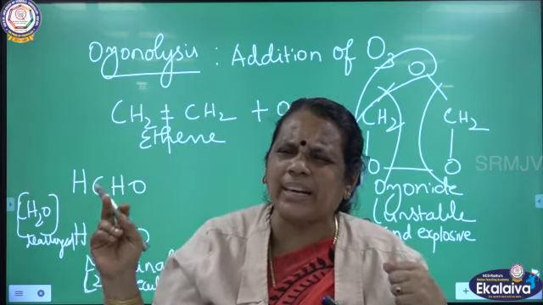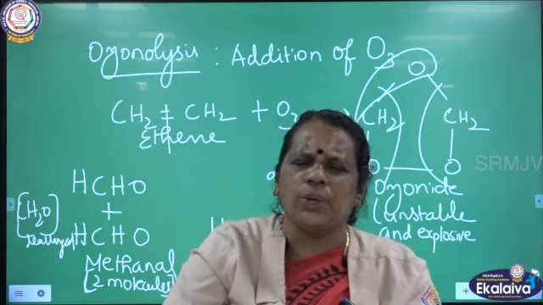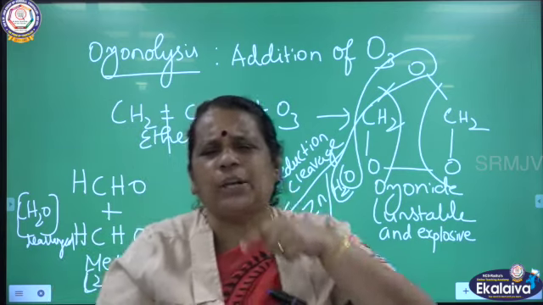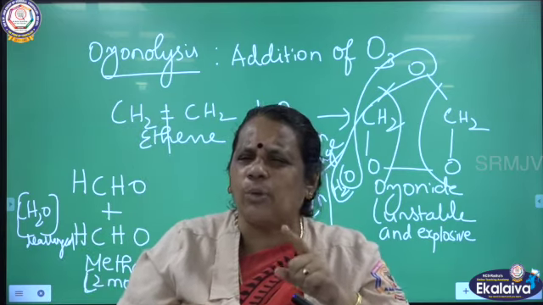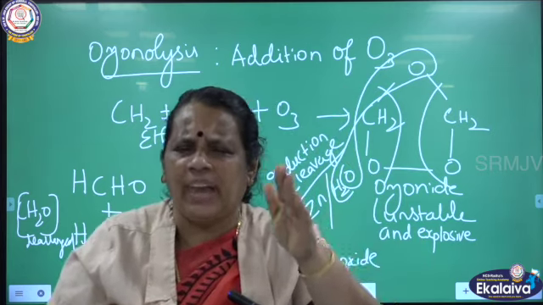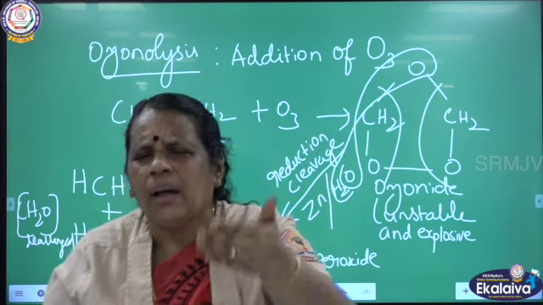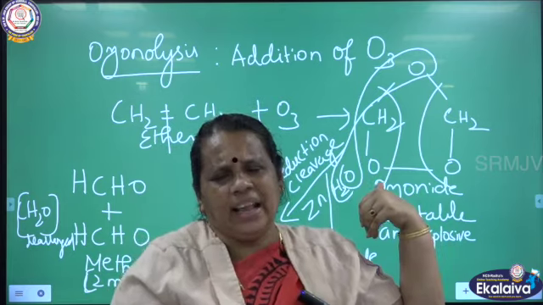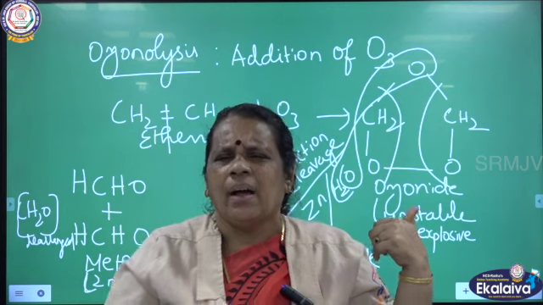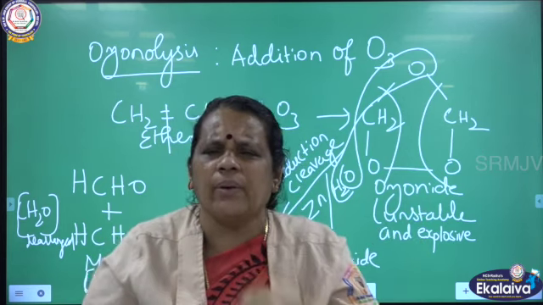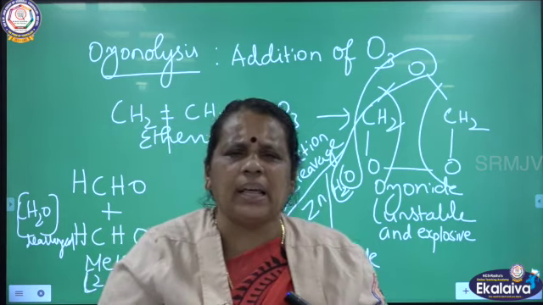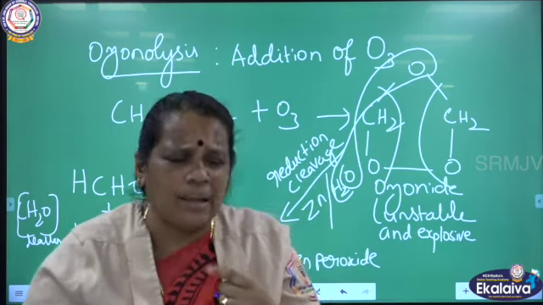What are the products I am getting here? Usually in ozonolysis, we are getting either aldehydes or ketone. So what are the products you will be getting? In ozonolysis, the final product can be an aldehyde or it can be a ketone. Here I got the final product as aldehyde. What is the aldehyde I am getting here? Aldehyde with one carbon. How do we name that aldehyde? Methanal. I am getting two molecules of methanal with the liberation of hydrogen peroxide.